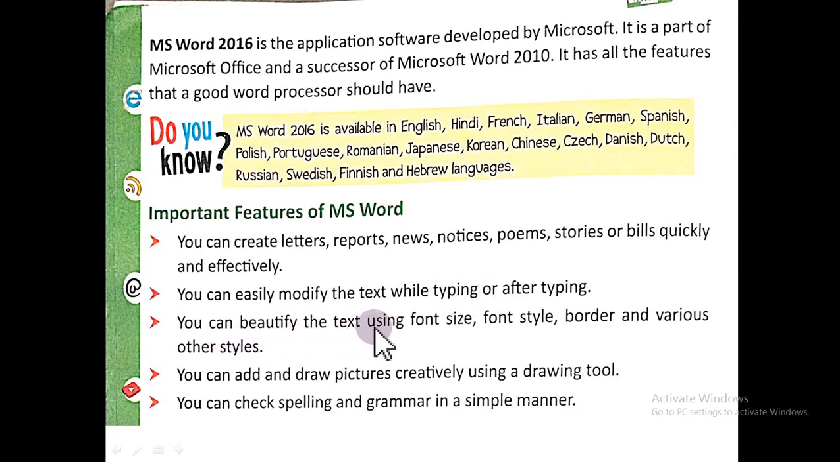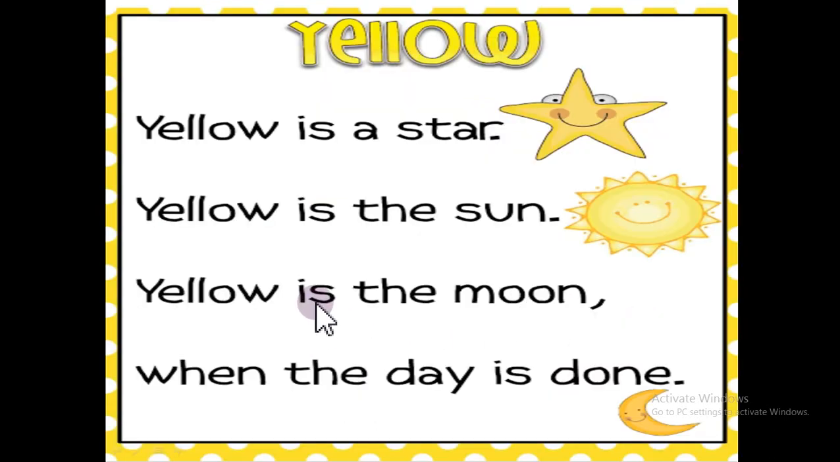You can beautify the text using font size, font style, borders and various other styles. See here, this is created in MS Word. I used different font styles here. See here, yellow is in yellow color. This poem is about yellow, and there is a star, so I drew the star here using the shape tool. Different shape tools are also there.